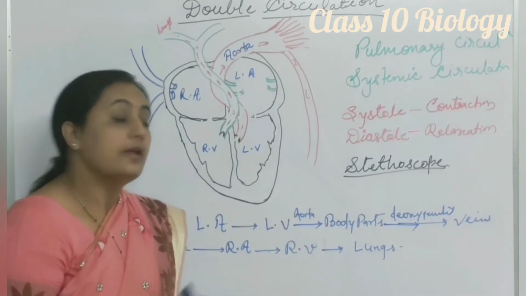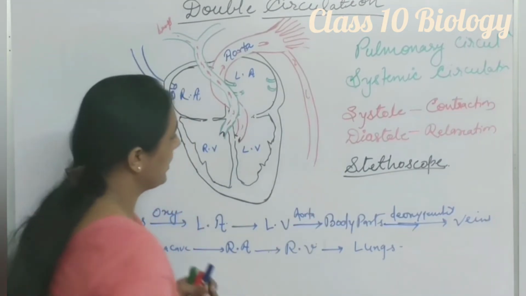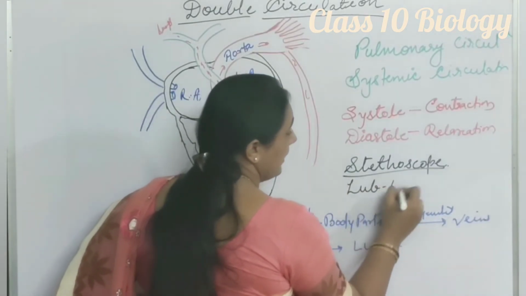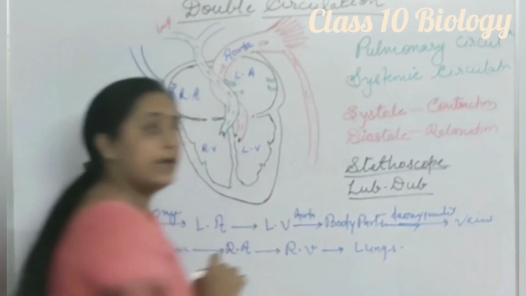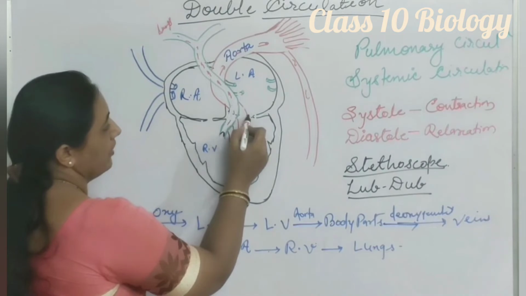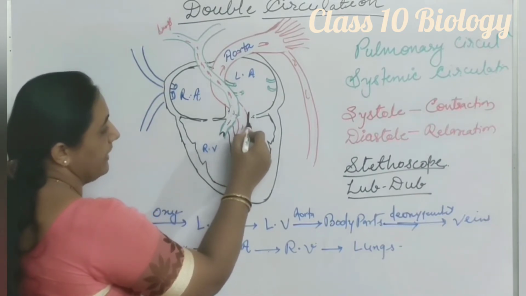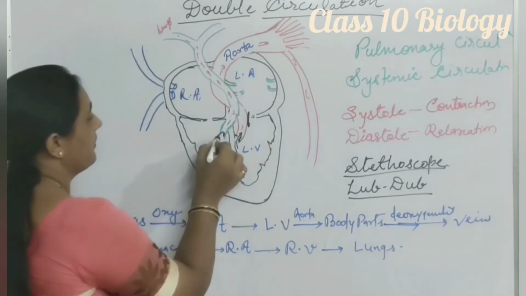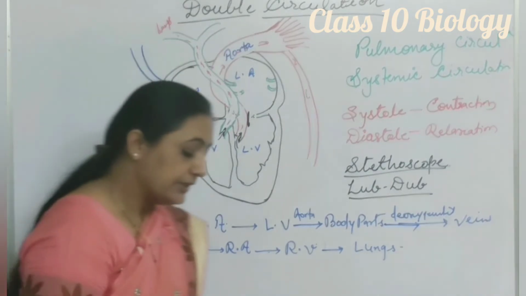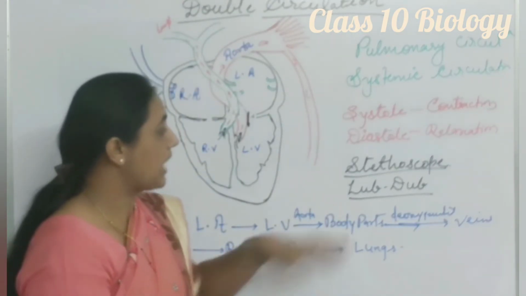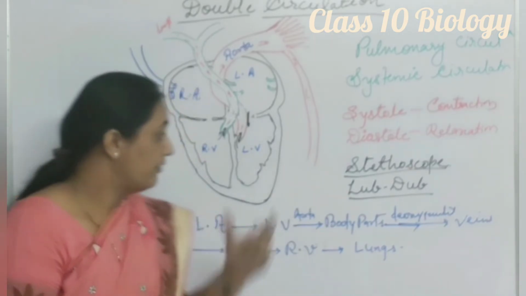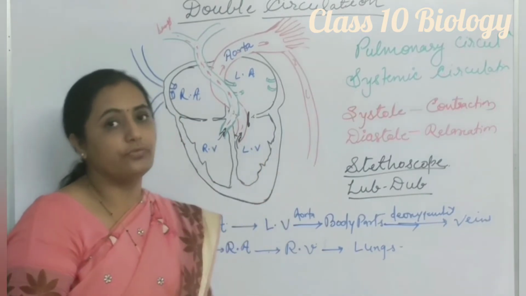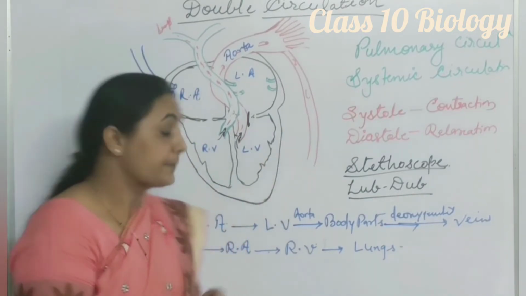While using this instrument, we find two different sounds, lub-dub. These sounds are related to the opening and closing of the valves, when blood comes from the atrium to the ventricle and when blood goes from the ventricle to the aorta, or from the ventricle to the pulmonary artery. Basically, the lub-dub sound comes because of ventricular systole and ventricular diastole, and it indicates that the functioning of the heart is proper.